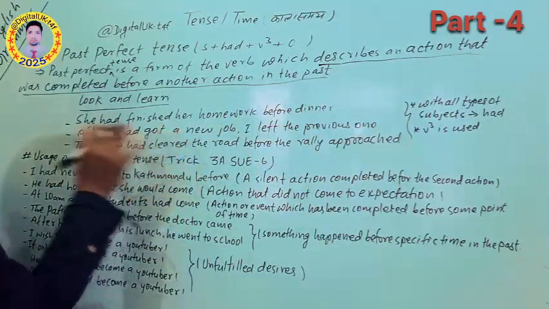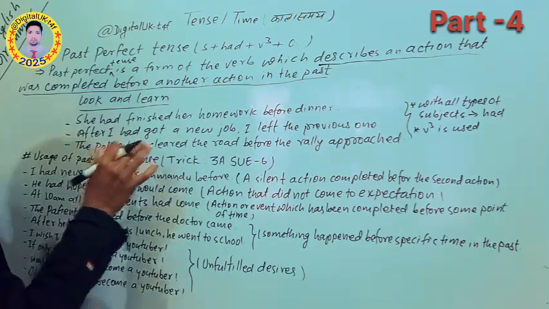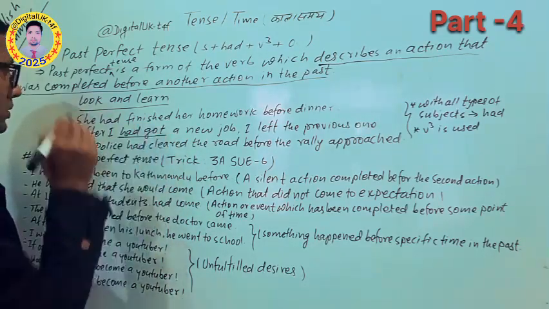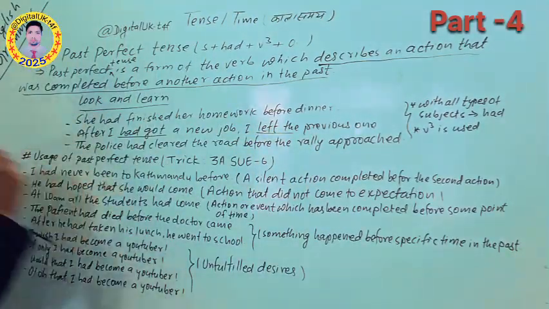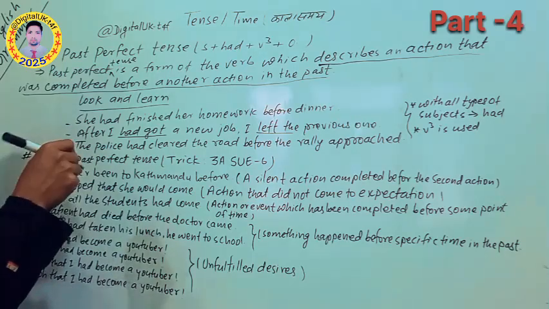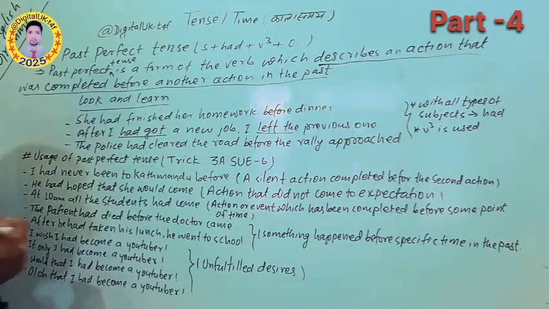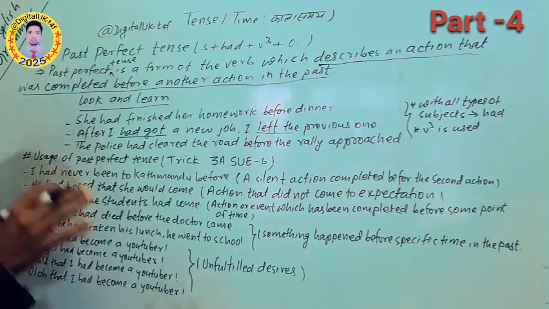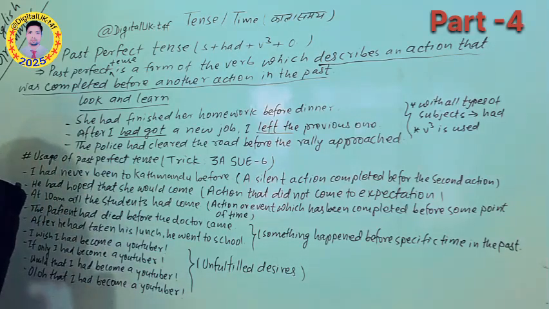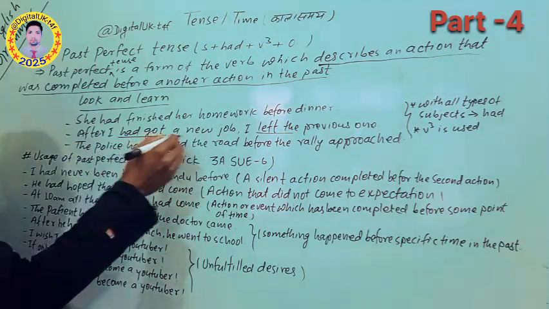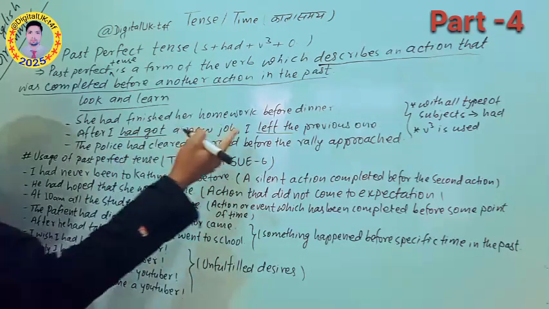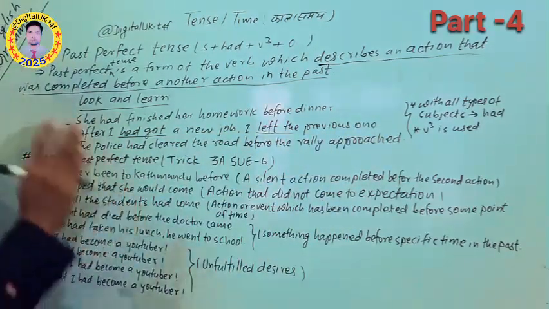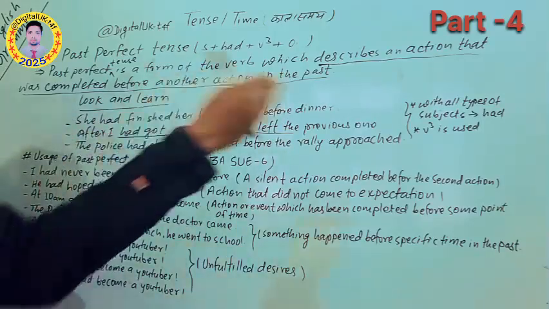So you can see here two clauses. In these two clauses, you can see past perfect, whereas here you can see simple past. You should focus on which action was completed before and which action was completed later. So here two clauses, two tenses are used. After I got a new job, so getting the new job happened first. I left the previous one. So two actions: one is getting the job, another is leaving the job.